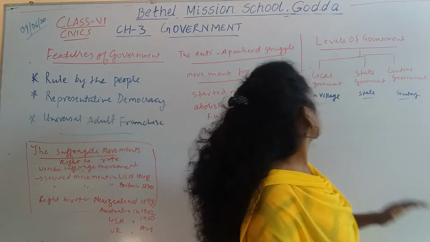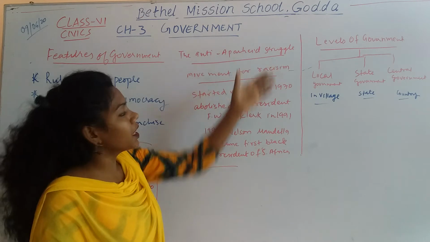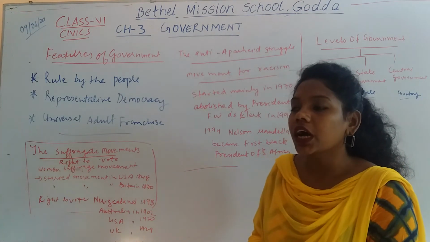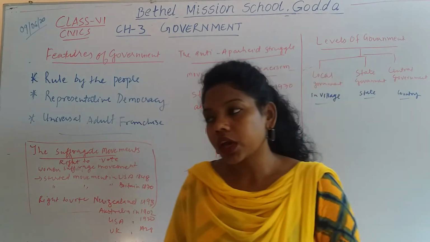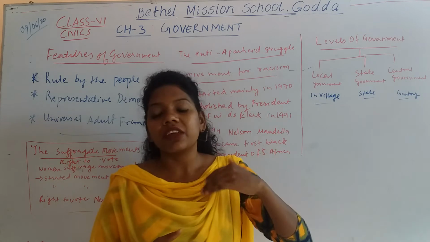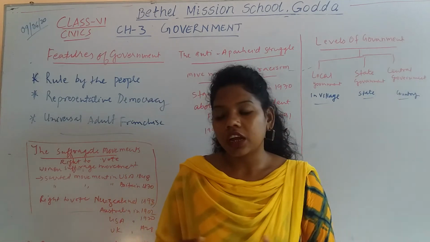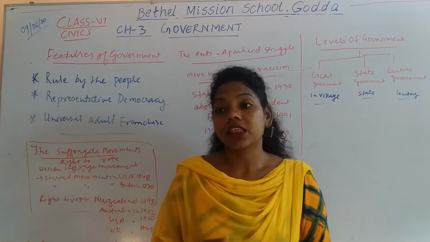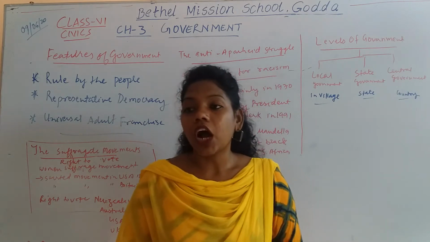Another struggle is the anti-apartheid struggle. This was a movement against racism which was practiced in South Africa. Racism means that people were differentiated according to the color of their skin. There were different colors: some are black, some yellowish, some brown, some white.